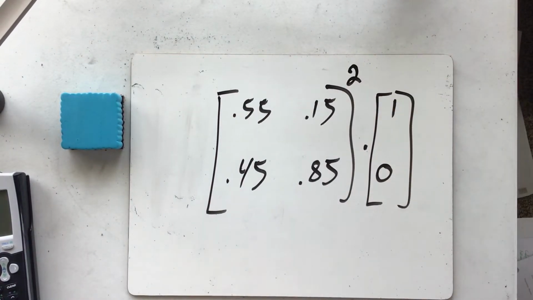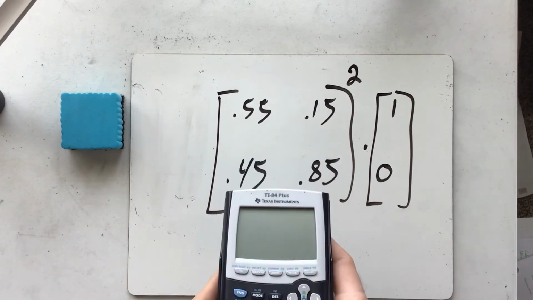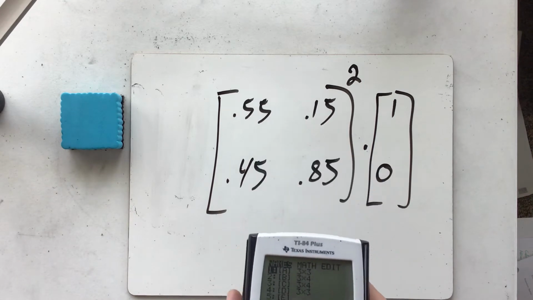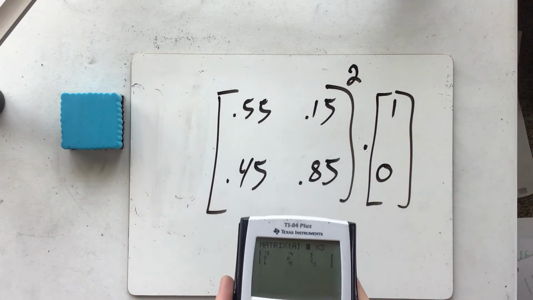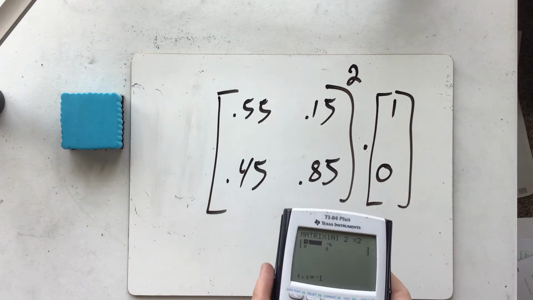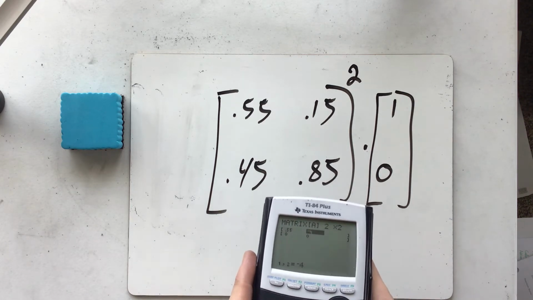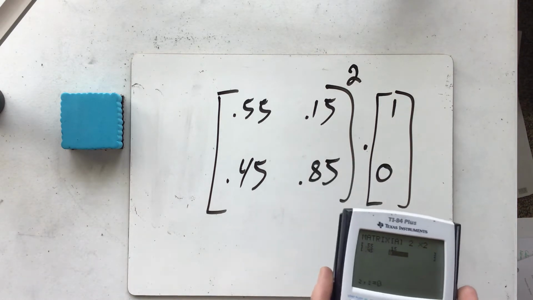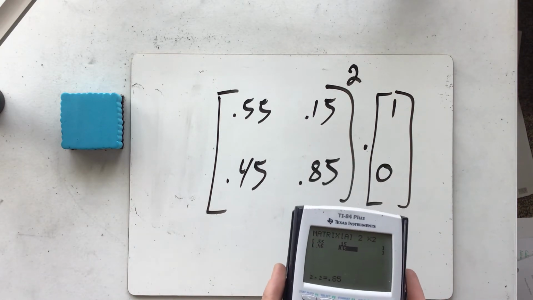So what I could have done, and I'll do it right now, is take my matrix, and here it is. We'll go edit, 2 by 2, and enter 0.55, 0.15, 0.45, 0.85. And so there's my matrix.